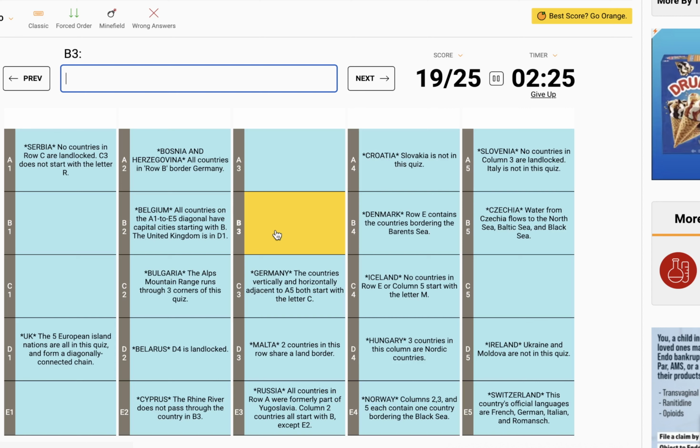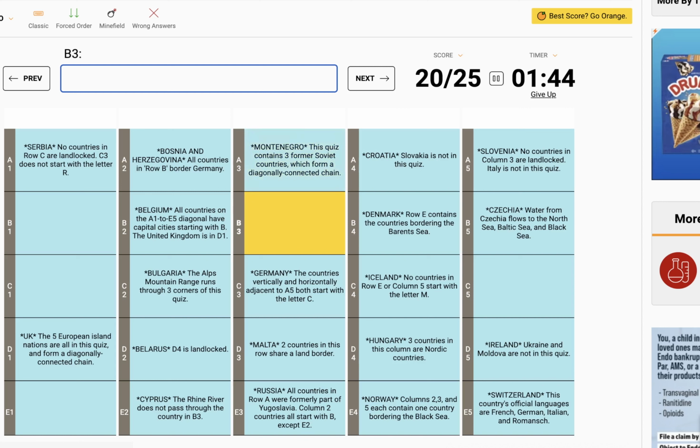What am I missing here? We are running so low on time. A3. It has to be a Yugoslav country that we haven't got yet. Oh, I'm cracking under the time here. I think this is going to have to be Montenegro or Albania, but I don't think Albania was part of Yugoslavia.